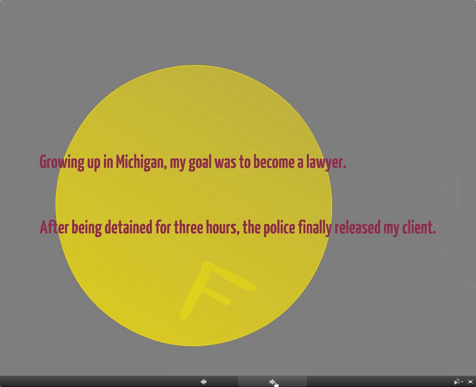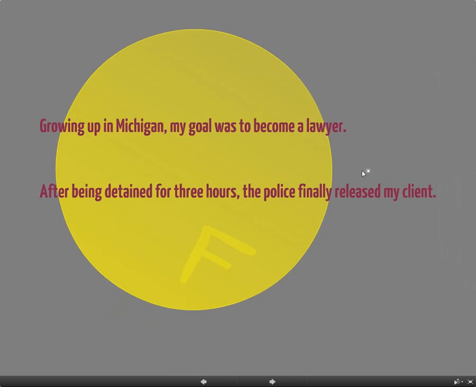After being detained for 3 hours, the police finally released my client. That's interesting, isn't it? If this is the case, then the police actually detained themselves, because this opening gerund phrase modifies the police, and so you have an absurd case where the police detained themselves. That's clearly not what's intended, and so what we should probably say is, after being detained for 3 hours, my client was finally released by the police.